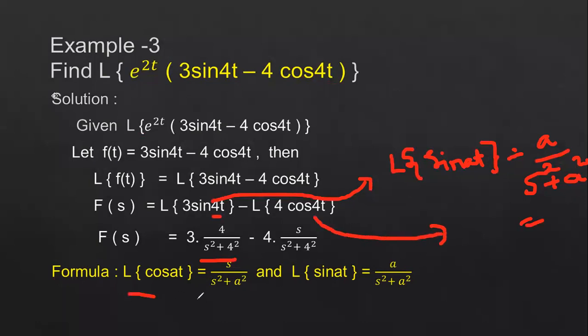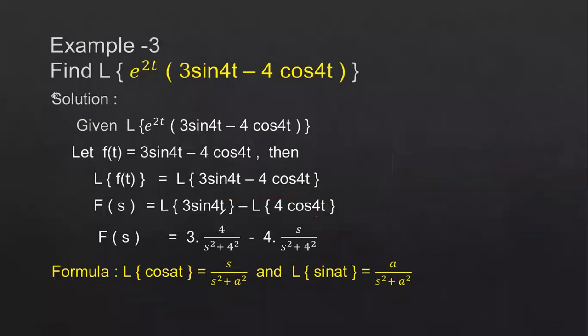Similarly, the Laplace transform of cos 4t is nothing but s by s square plus a square. By using these formulas, the final F of s value can be given as: 3 is a constant taken outside, 3 into Laplace transform of sin 4t, which is a by s square plus a square. What is the a value here? 4. So 4 by s square plus 4 square, minus 4 as a common constant, 4 into Laplace transform of cos 4t, which is s by s square plus 4 square. Right, so we got this F of s function.